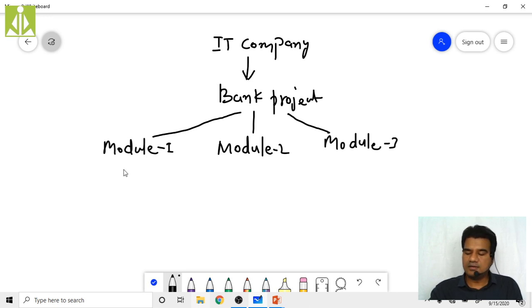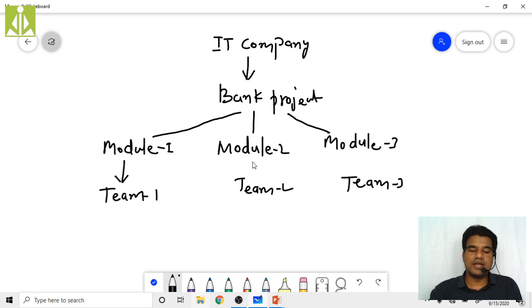Module 1 is given to team 1, module 2 is given to team 2, and module 3 is given to team 3. Like this, three different teams are developing the project separately.